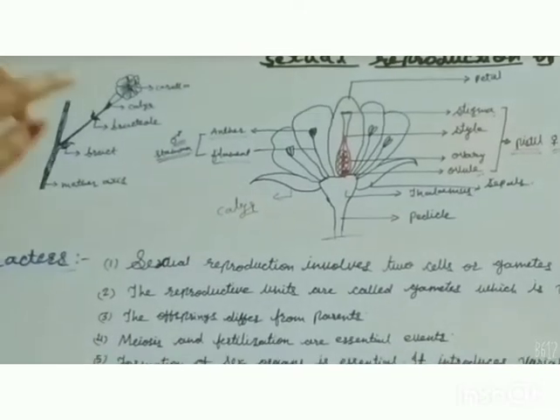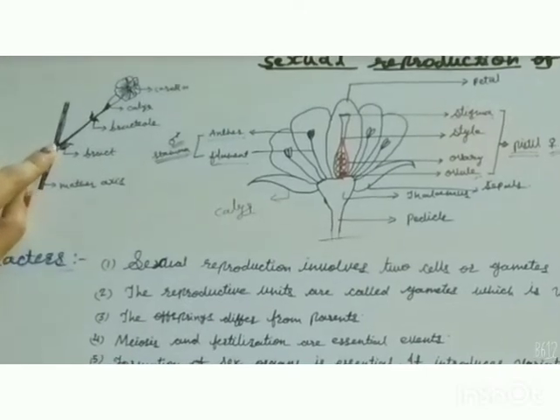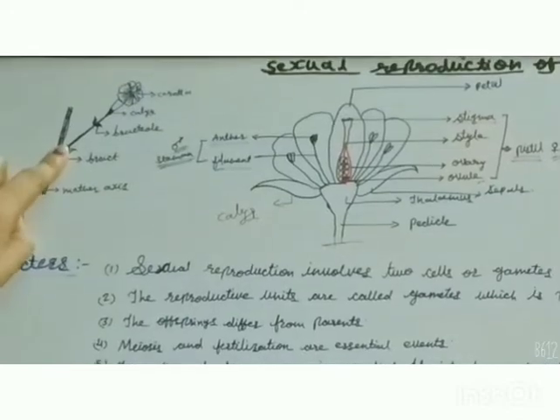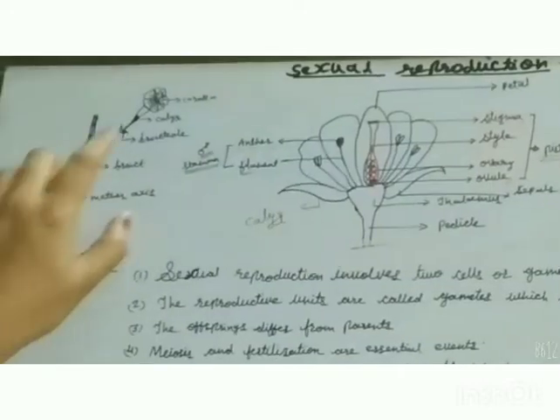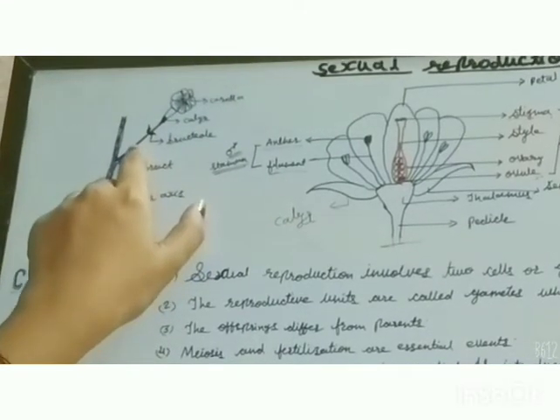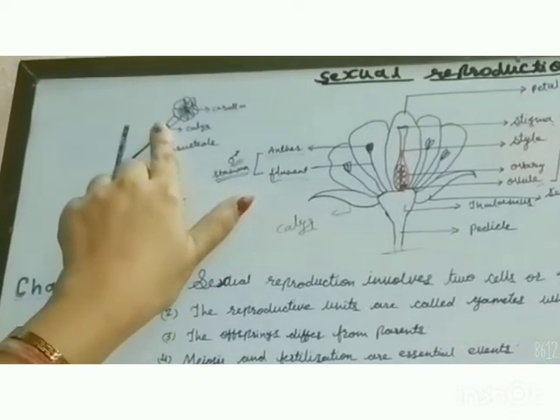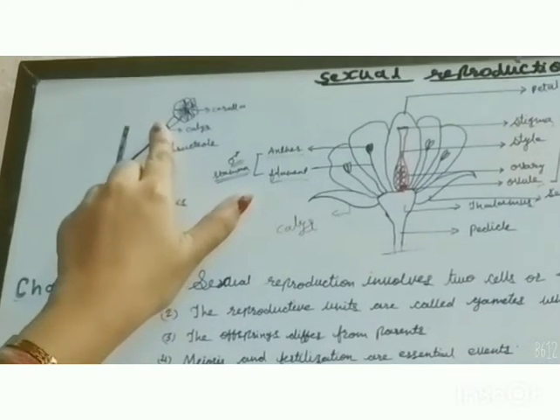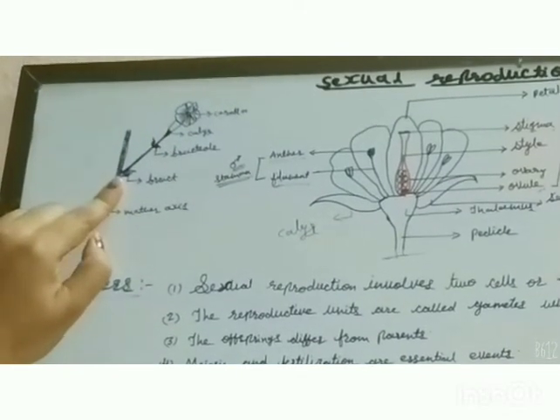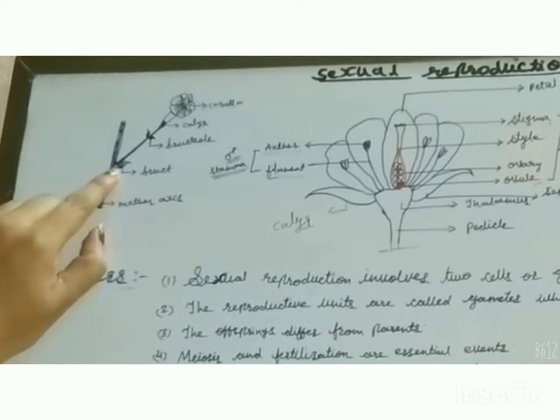These bracteoles and bracts are present in some flowers and may be absent in other flowers. If the flower is directly attached to the stem, then it is called sessile. So a flower may be pedicellate or sessile, bracteate or ebracteate. If it is attached with a stalk, which is called a pedicel, then it is a pedicellate flower. If attached directly with its base, then it is called sessile. If bracts are there, then the flower is called bracteate. If bract is absent, then it is called an ebracteate flower.